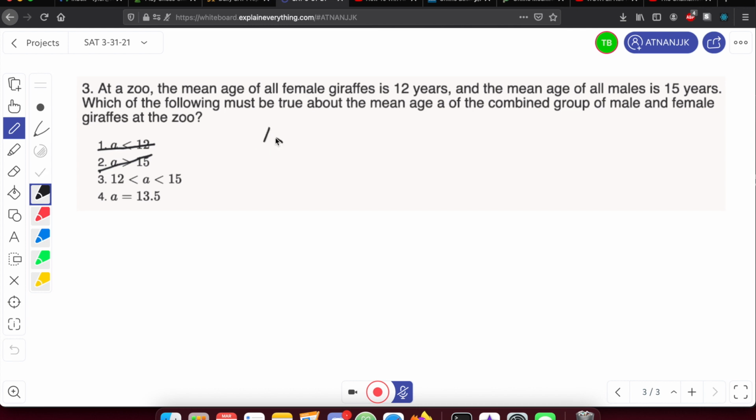Number 3, 12 is less than A, which is less than 15. We're saying that the mean age A should be somewhere between 12 and 15. So this is the right answer, and we can see that because the lowest average age is 12 and the highest average age is 15. So we know that the mean age A should be somewhere in between those two numbers. We know that number 4 can't be right also because, even though 13.5 is between 12 and 15, we don't know the number of female giraffes to male giraffes, and we don't know that it averages out to be exactly 13.5.